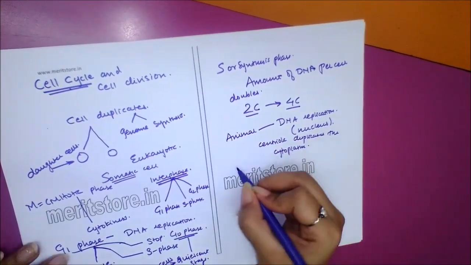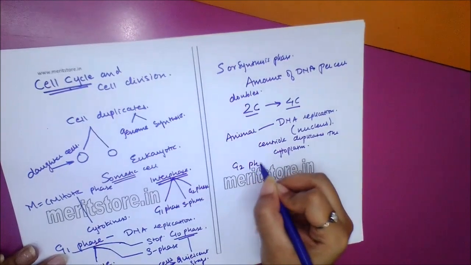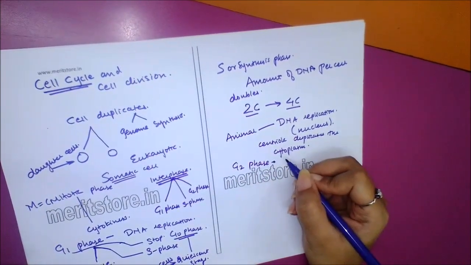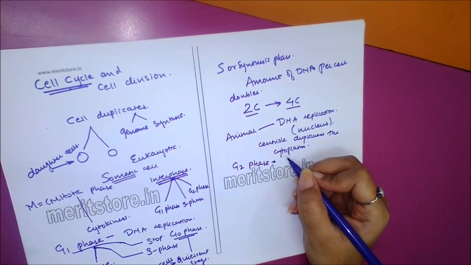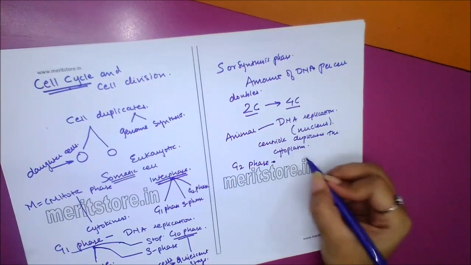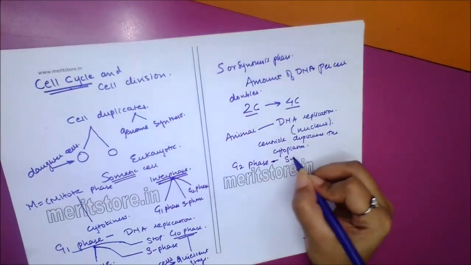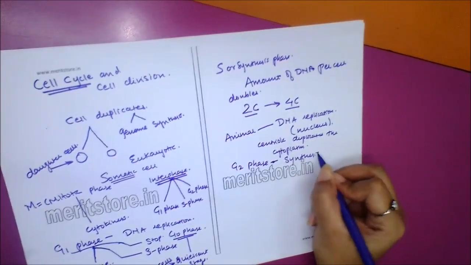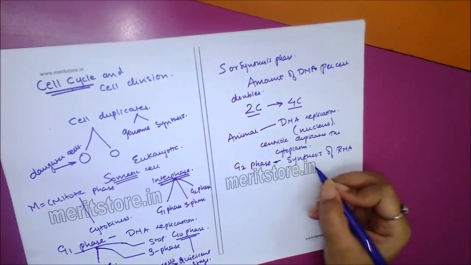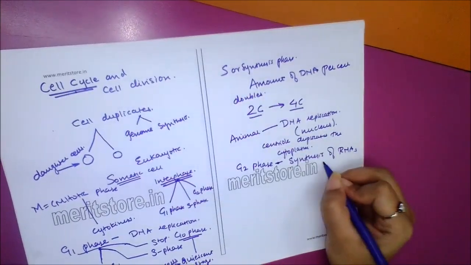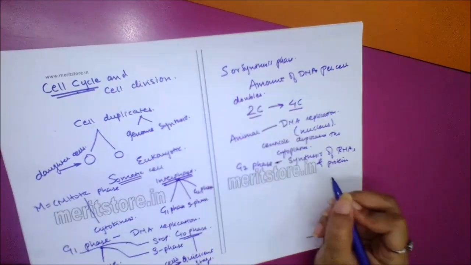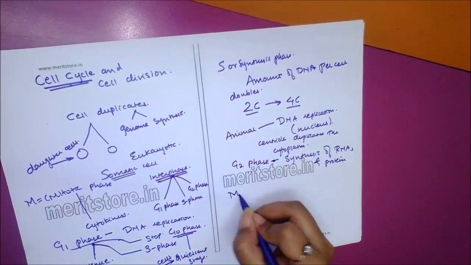Now G2 phase is a stage of further growth of the cell and its preparation for division. During this stage, synthesis of RNAs and proteins continue. So in G2 phase, there is synthesis of RNA and protein which takes place. Now let's move on to M phase.